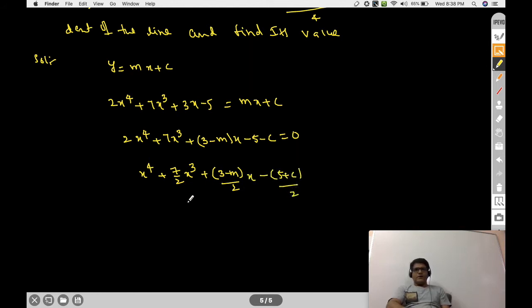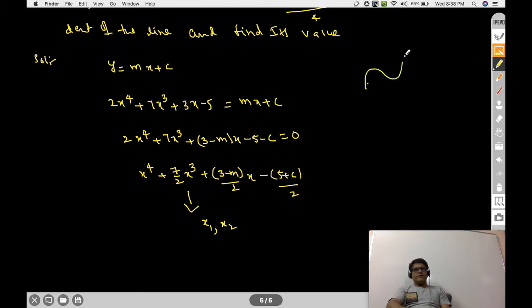So here we are solving this line and this biquadratic. It means the line meets the biquadratic in 4 distinct points. So the roots of this equation are the x coordinates of the points where the line meets the curve.